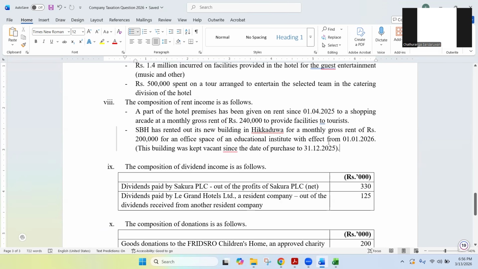After keeping the building vacant for 9 months, they rented it out as office space of an educational institute. Now tell me, is this effectively connected to the business? This rent income, which they are going to earn for 3 months?